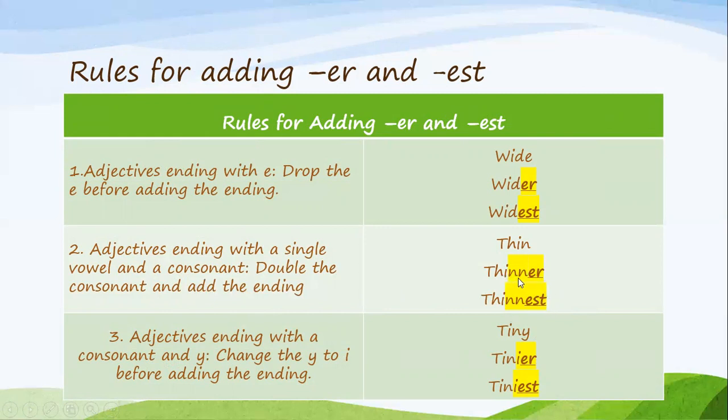Notice how I double the consonant. Number 3, adjectives ending with a consonant and Y, change Y to I before adding the ending. Tiny, tinier, tiniest. All right, so once you copy the rules down, you can hit play and continue watching the video.